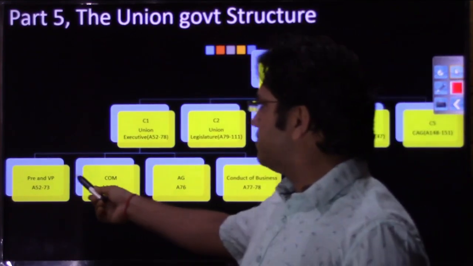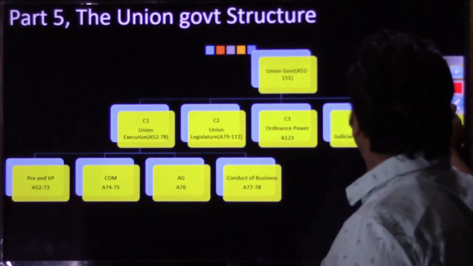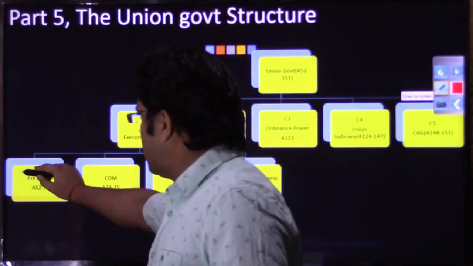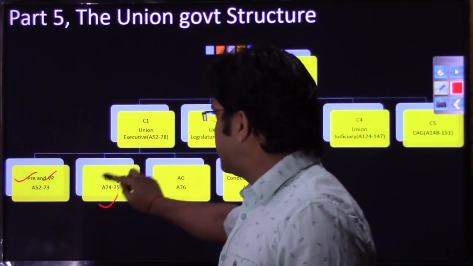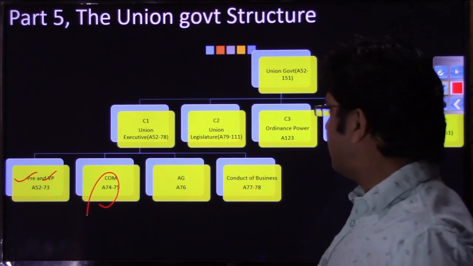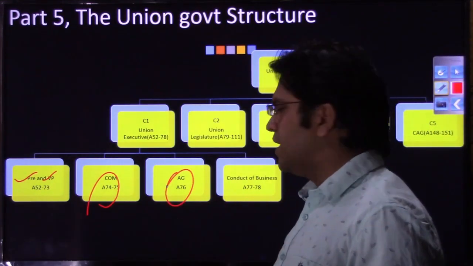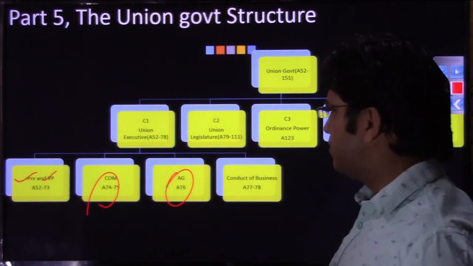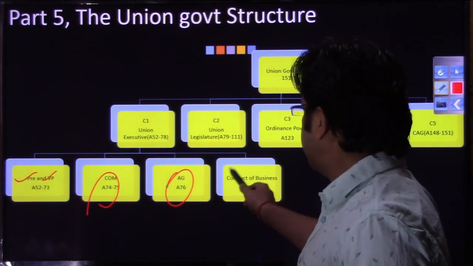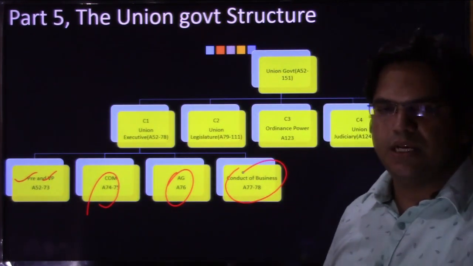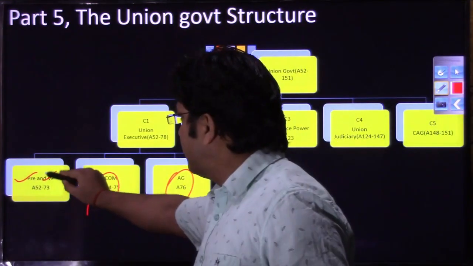The first part is President and Vice President. President we already have covered, right? Right now we are in Vice President. Then Council of Ministers, 2 articles are dedicated, 74 and 75. Attorney General of India has been dedicated just 1 article, his appointment, appointing authorities and all those parts. Then Conduct of Business, 2 articles have been dedicated. Right now we are here, somewhere here.